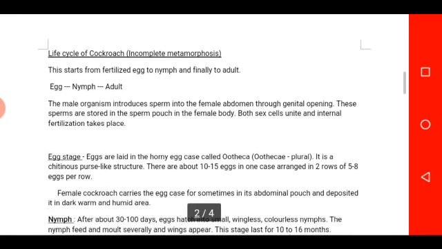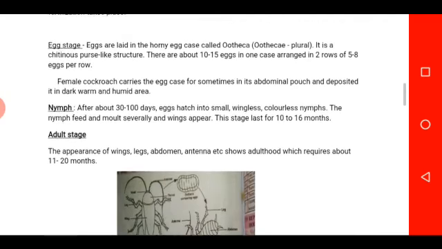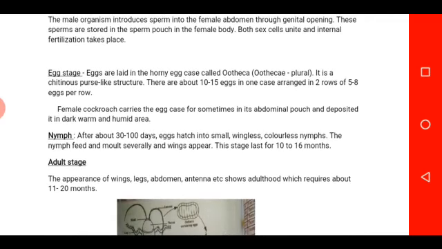At the egg stage, the eggs are laid in an egg case called the ootheca, plurally known as oothecae. It is a chitinous purse-like structure.